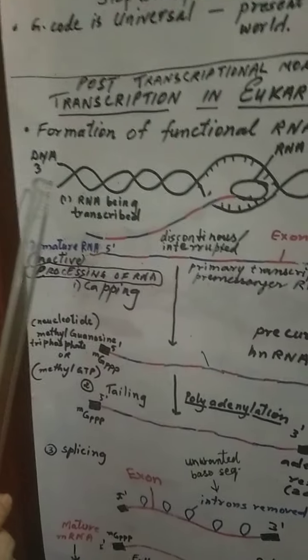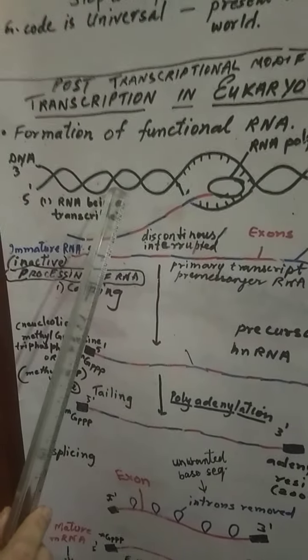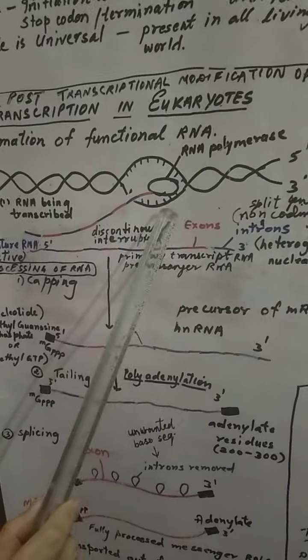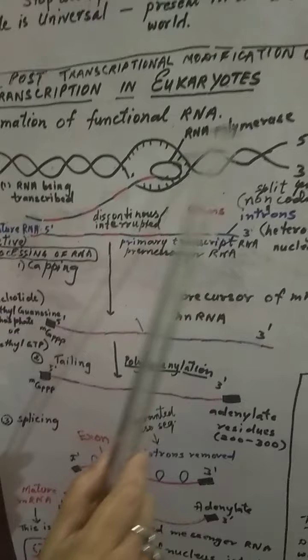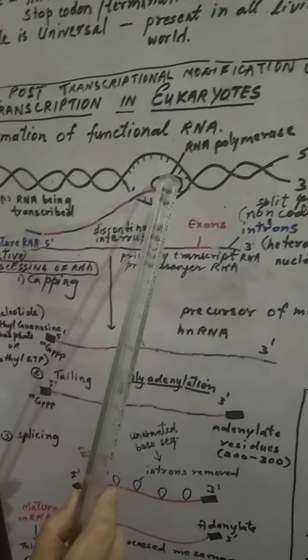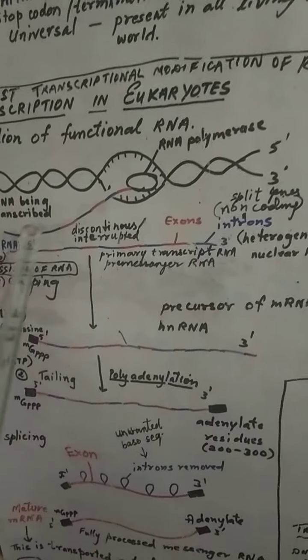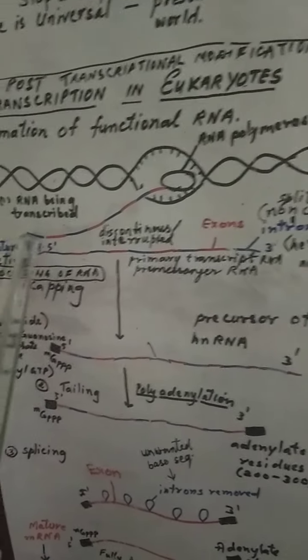Let us just revise. This is the DNA we have just seen. This is the unwound portion of DNA. At the promoter, RNA polymerase has been bound, and what has been released? This is mRNA. This mRNA which has been released is immature or inactive.